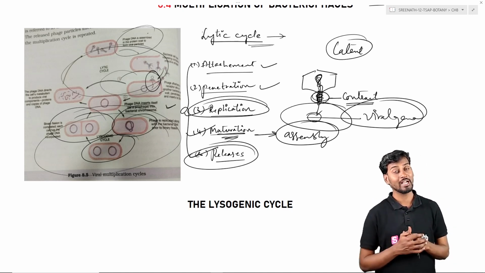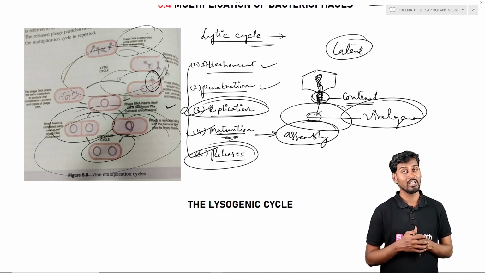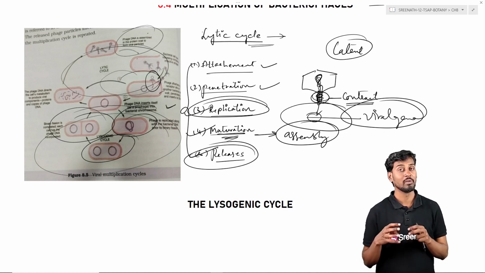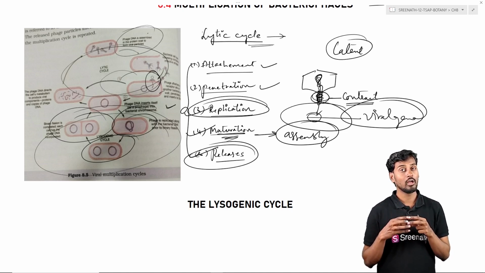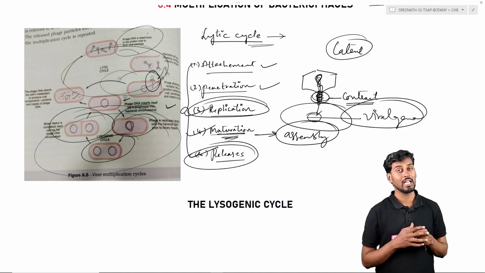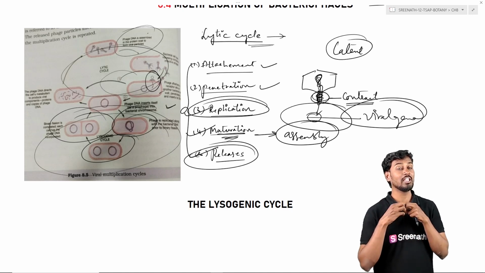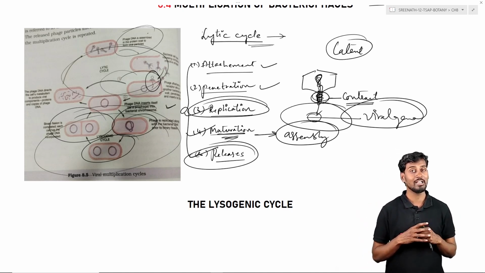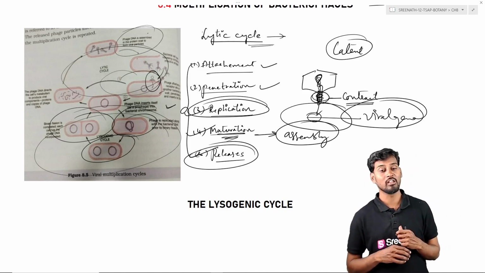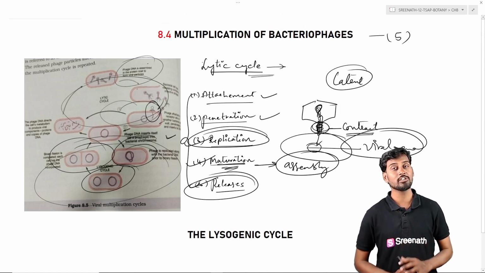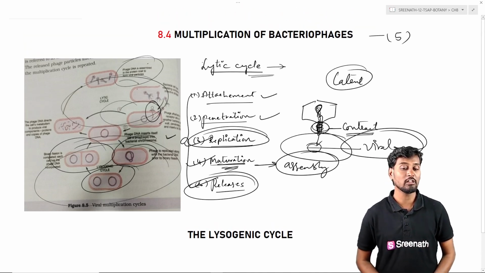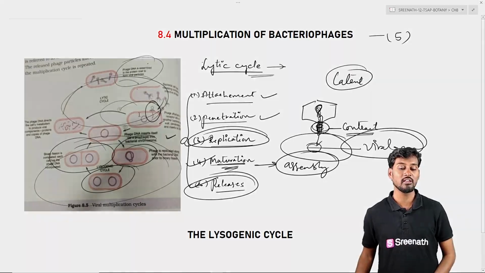It will come out of the bacterial genome and thereafter it will enter into cytosol or cytoplasm, and there it will enter into this kind of lytic phase, that is they will start from the replication, maturation, and finally they will burst out the bacteria and they will release into the surroundings. So this is about the multiplication of bacteriophage, that is in case of lytic cycle and the lysogenic cycle.